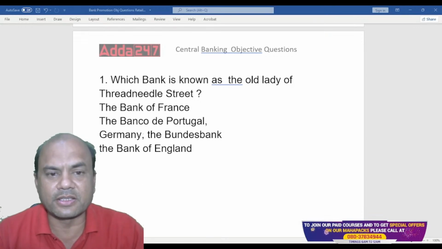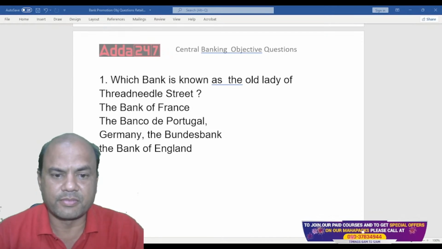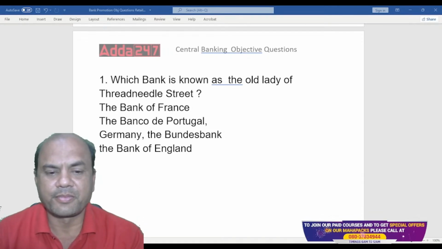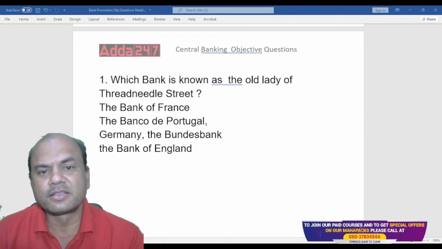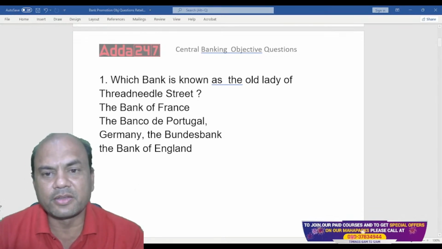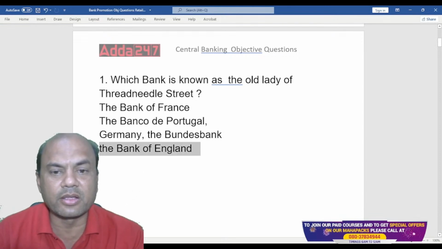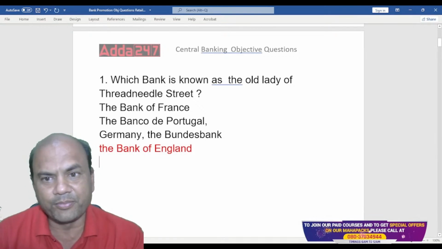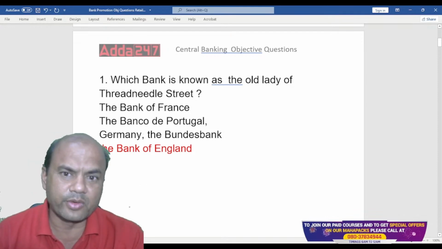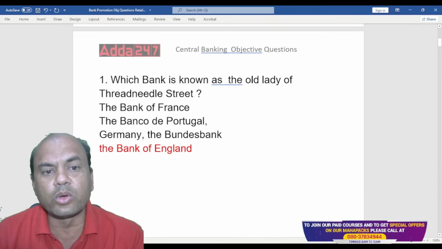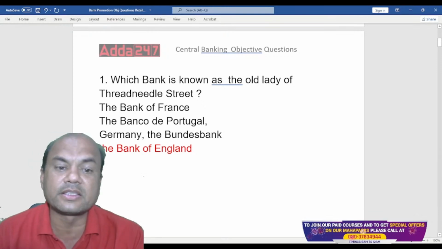Type it in the comment section. So the answer is Bank of England. Bank of England is known as the old lady of Threadneedle Street. Now, what is this name? You don't go into that. Even I am not going into that. So, if this question comes in the exam, old lady of Threadneedle Street, then it is the Bank of England.